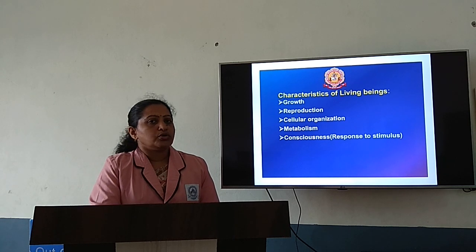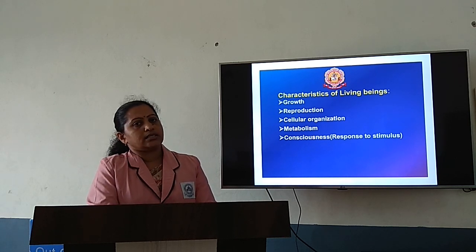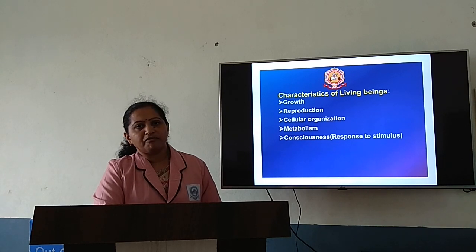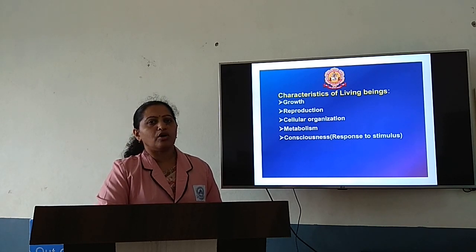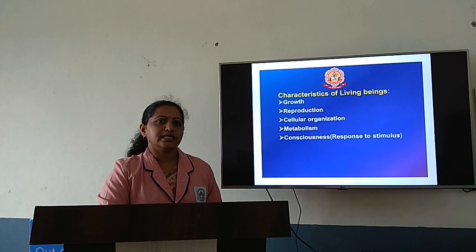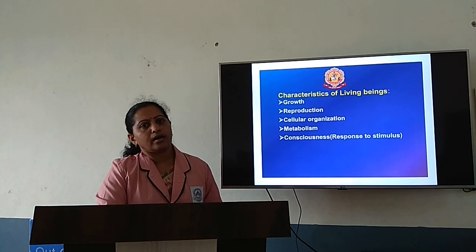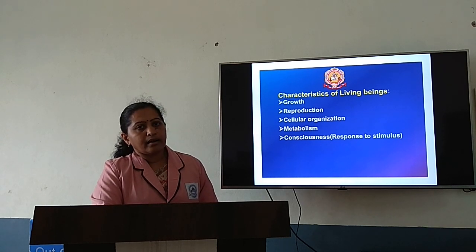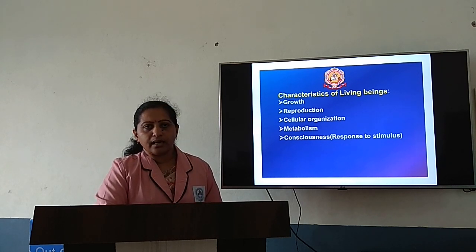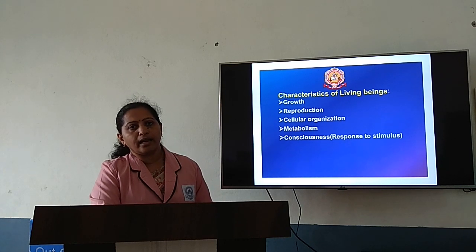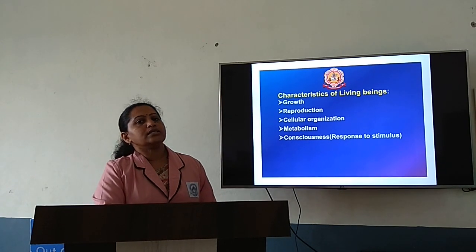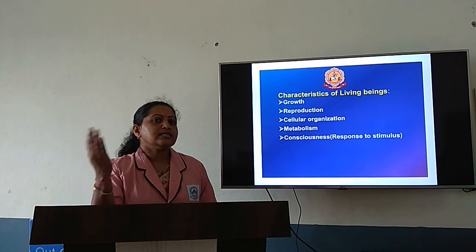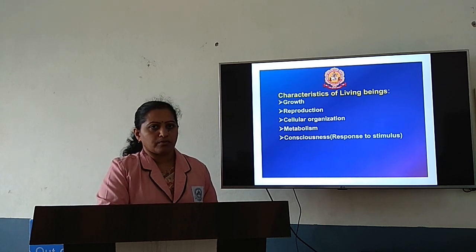Next, let us move on to the next characteristic feature, that is metabolism. Metabolism can be defined as the sum total of chemical reactions that takes place within a cell or within the body. Metabolism can be categorized into two types. They are catabolism and anabolism. Catabolism is a type of metabolic reaction where complex substances are broken down into simpler forms.